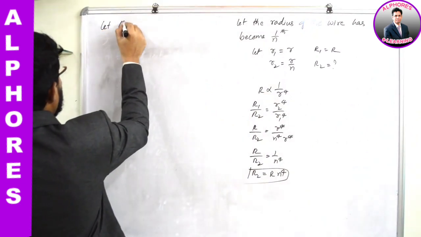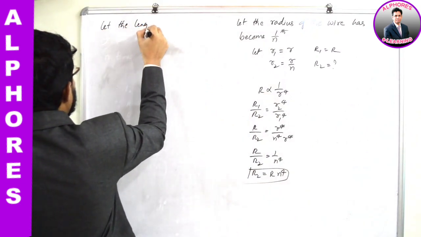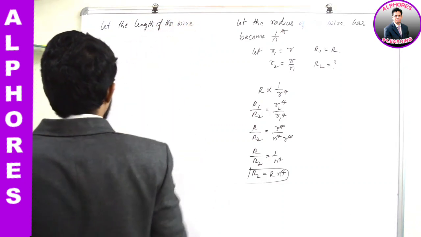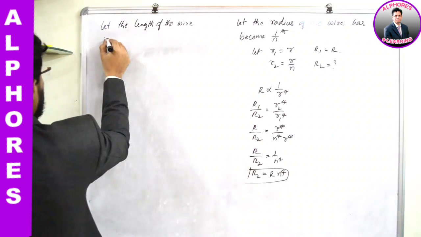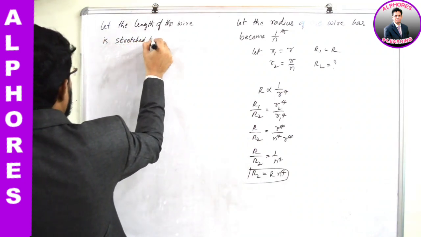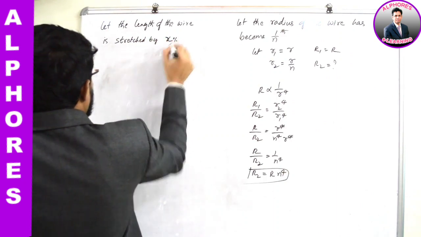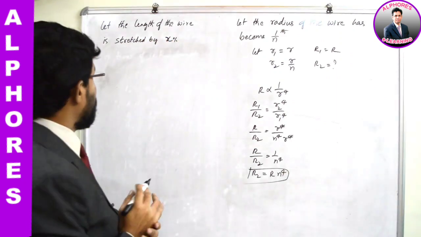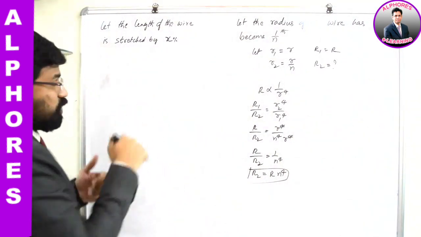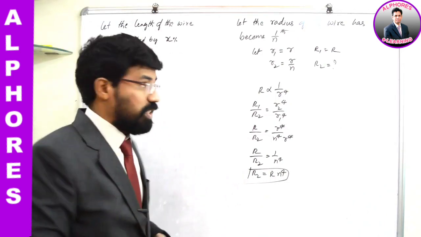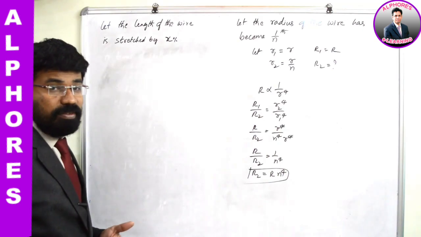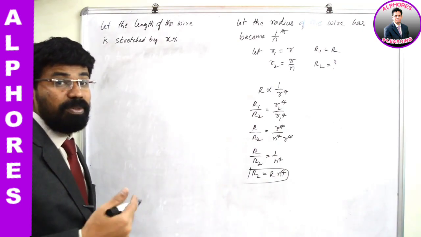Let the length of the wire be stretched by X percentage. By how much is the length of the wire stretched? X percentage. So what happens to the resistance? By how much percentage will resistance change? Let us try to understand. When the length is increased, what happens? Resistance anyway increases, but by how much percentage has it increased?